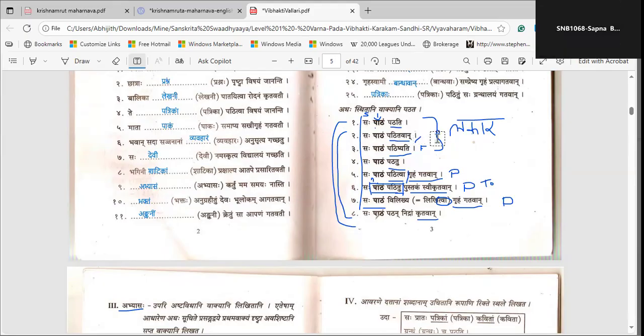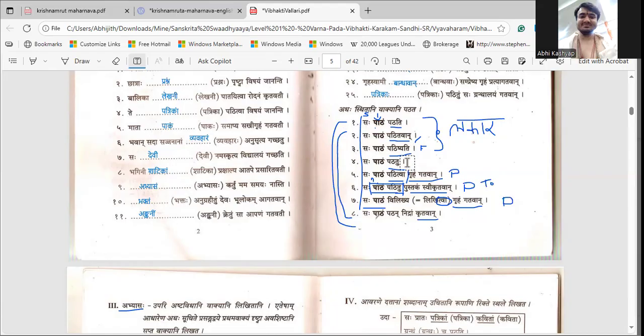Krinati, kritavan. A little change in this thing. Then pathishyati, kreshyati, again kre. Shyati is same, but kreshyati. Pathatu, krinatu.